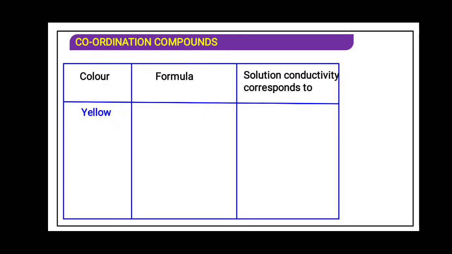You can see a yellow color was obtained when all 6 ligands were ammonia and 3 ions were outside the square bracket, also called counter ions. That gives 4 ions, 3 of Cl and 1 of complex.